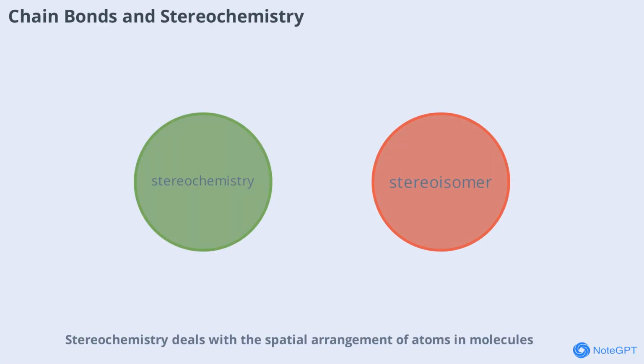Stereochemistry deals with the spatial arrangement of atoms in molecules. Chain bonds can create different spatial configurations known as stereoisomers. These differences can have major effects, especially in biological systems where one isomer may be active and another inactive or even harmful.